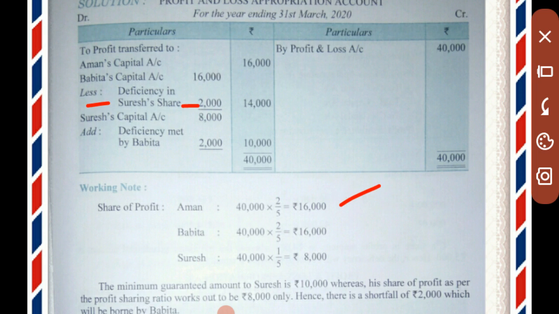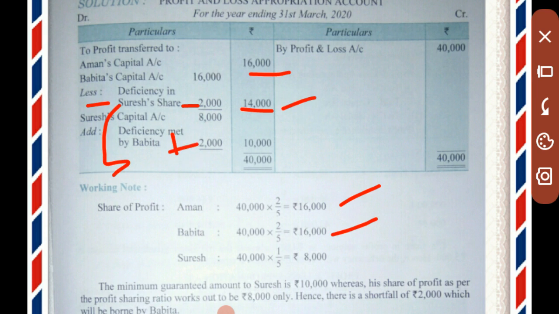This will be written in the outer column. Aman's profit is rupees 16,000, which will be written in the outer column. There is no problem for Aman's profit. The minimum guarantee is given by Babita, so the deficiency will be deducted from Babita's profit. Babita's profit is rupees 16,000, we will deduct rupees 2,000, and the final profit transferred to Babita's account is rupees 14,000. This deducted amount of rupees 2,000 will be added to Suresh's capital account, or Suresh's portion of the profit.